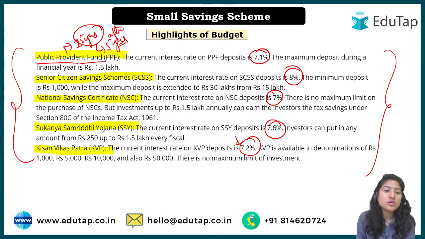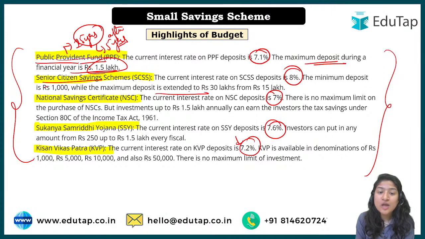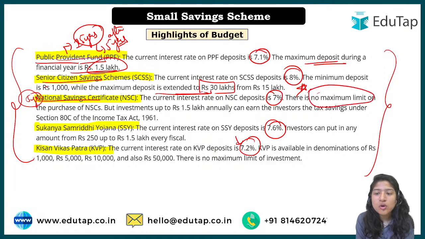So for PPF, what is the maximum deposit during a financial year? That is rupees 1.5 lakh. For the senior citizen savings scheme, what is the maximum? Now it has been extended to 30 lakh from 15 lakh, so it becomes important. National Savings Certificate is for 5 years, the maturity period is 5 years. And here there is no maximum limit. Under the National Savings Certificate, there is no maximum limit. You can invest anything, but investment up to 1.5 lakh annually can earn the investor a tax benefit.